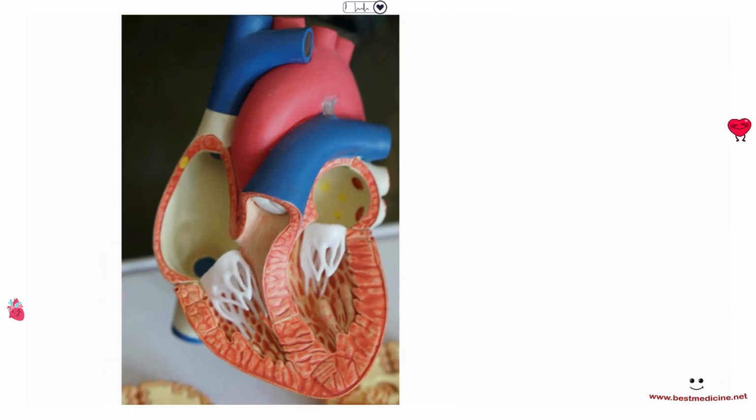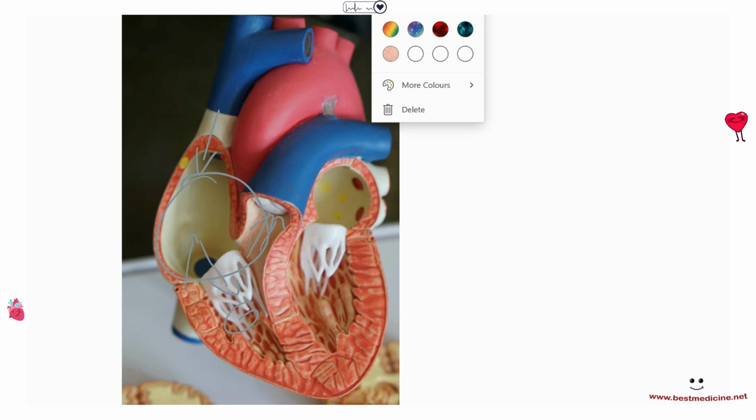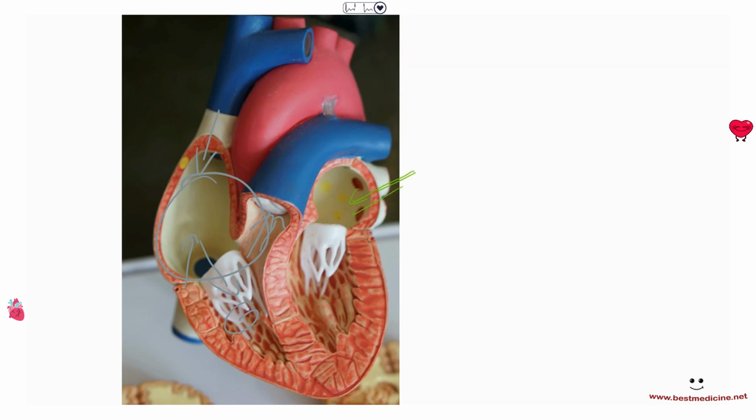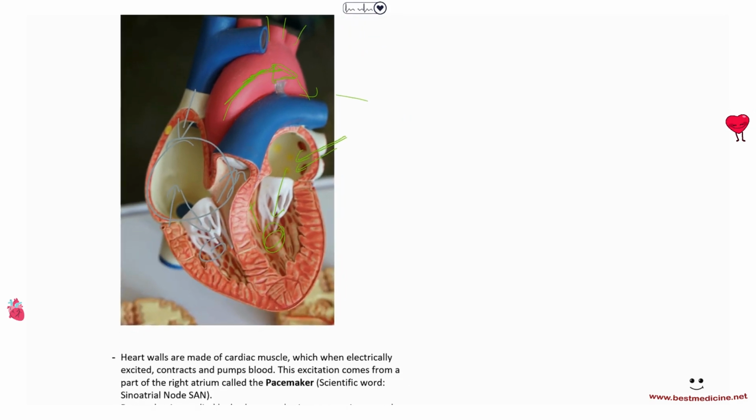Here, right, looks like the heart. So here we have the superior vena cava, the inferior vena cava, that's the right atrium, and eventually it's going to go into the right ventricle, and then through here, that's going to go into the lungs. On the left side, as we can see, this is blood coming in to the left atrium, and then it's going to go into the left ventricle, and then as this contracts, that's going to push blood into this aorta, this large blood vessel, and it's giving off these branches, going down, giving branches, and so on. So that's the aorta. And that is how the heart works.